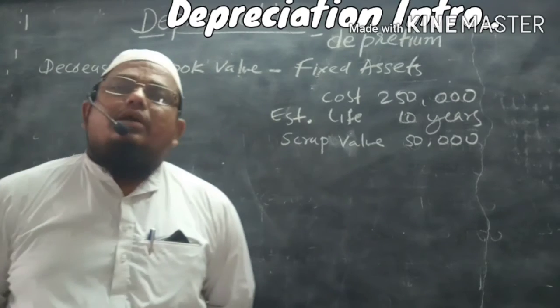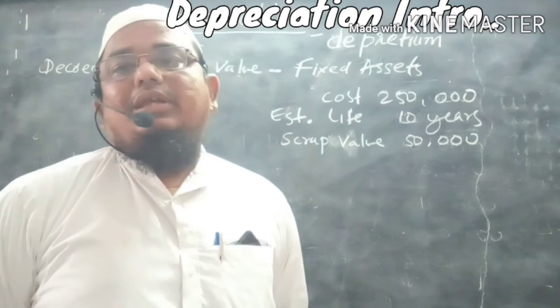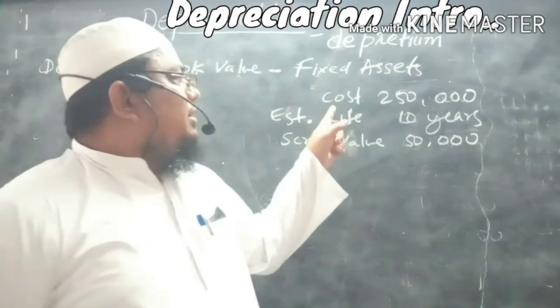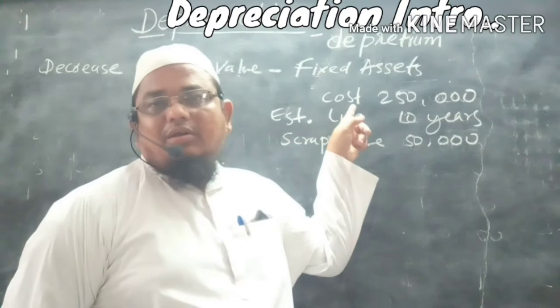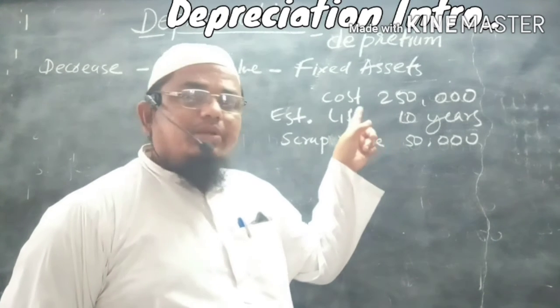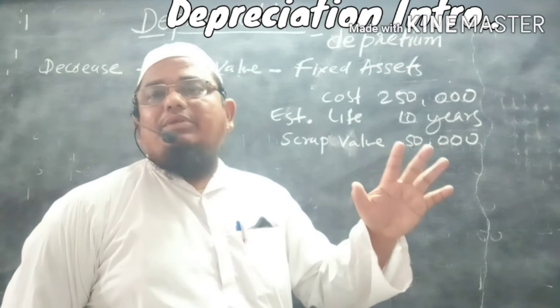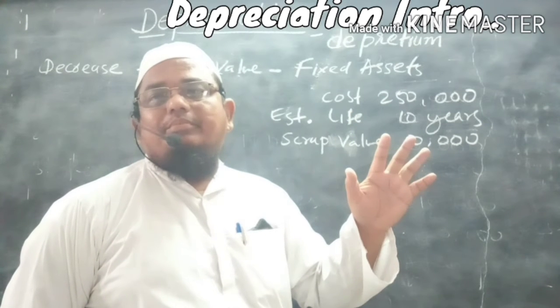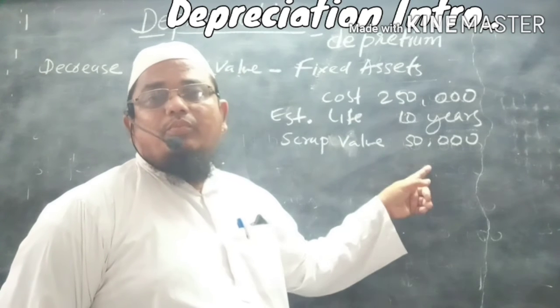Let us take an example to understand the criteria of depreciation easily. Say we have purchased a machinery. The cost of the machinery is 2,50,000, and every machinery will have an expected life. That life is what you call estimated life. And scrap value 50,000.